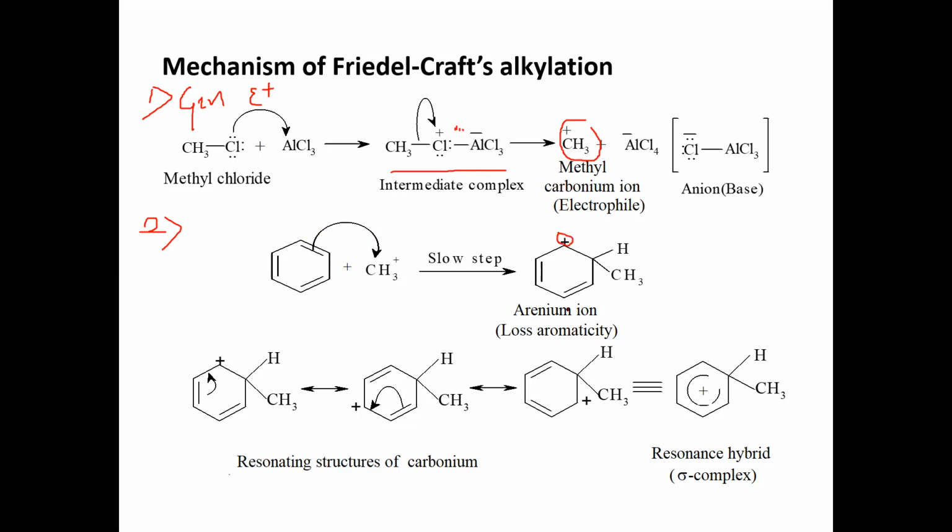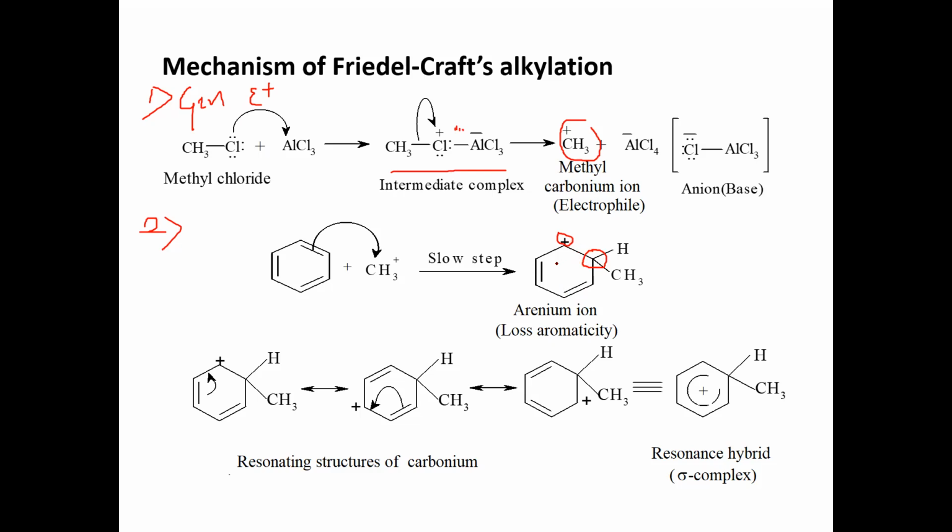This type of intermediate carbonium ion is called an arenium ion or sigma complex. However, in this ion one carbon atom is sp3 hybridized. You know the conditions for aromaticity: a molecule that obeys Huckel's rule, is sp2 hybridized and planar, is aromatic in character. However, in this arenium ion, there is a loss of aromaticity due to the existence of this sp3 hybridized carbon atom.